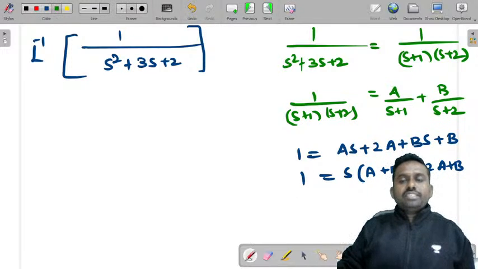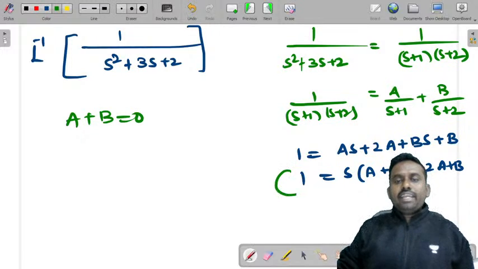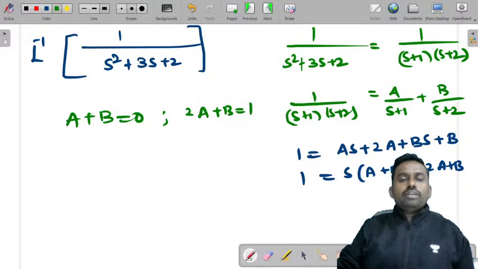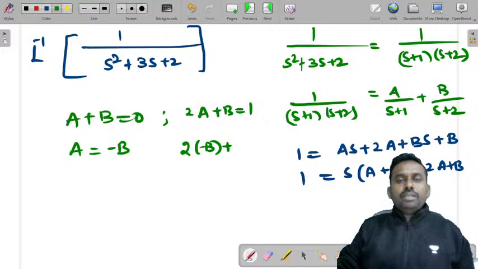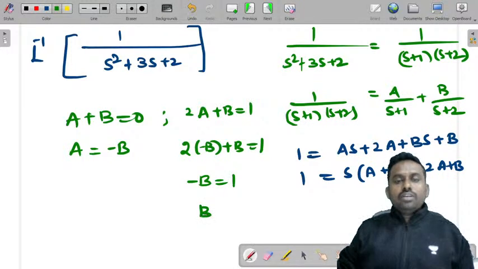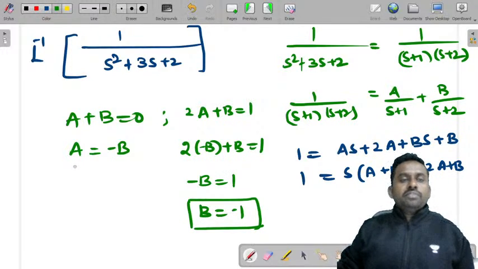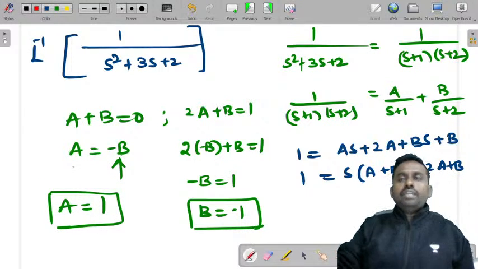Now compare coefficients on both sides. What do you get? a plus b is equal to 0, since you do not have any s term on this side, and 2a plus b is equal to 1. So can I write a is equal to minus b? Substitute in this: 2 into minus b plus b is equal to 1. Minus 2b plus b, minus b is equal to 1. So b is equal to minus 1. If b is equal to minus 1, a is equal to 1. So b value is minus 1 and a value is 1.